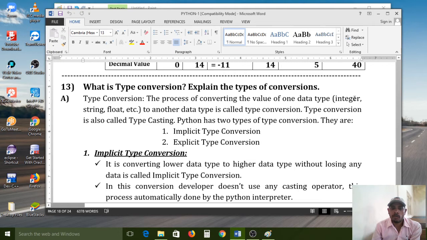Here data type means integer, string, float, etc. Converting one data type to another data type is called type conversion. What is the definition? Type conversion means the process of converting one data type to another data type.